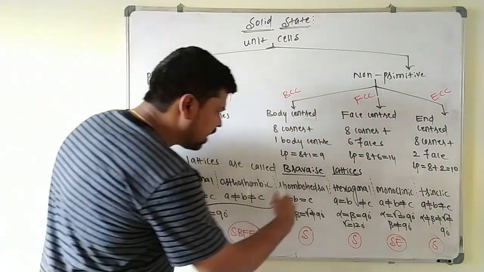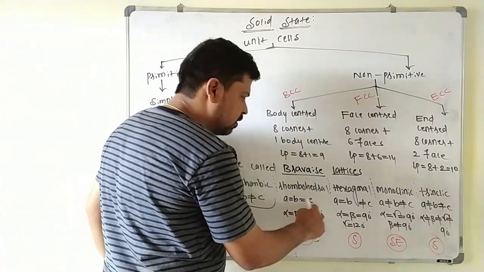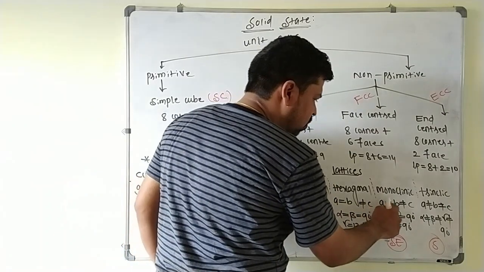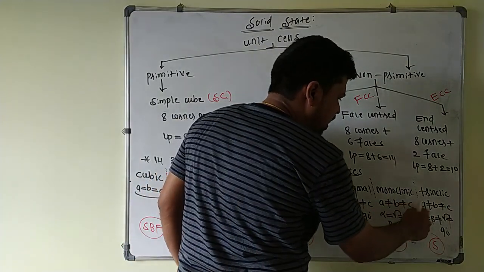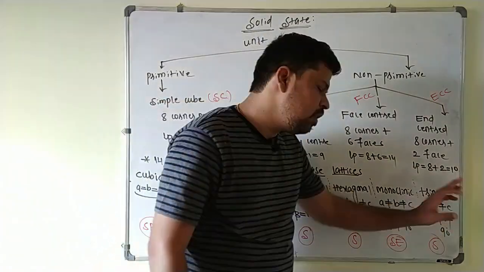The same pattern again you have to repeat. These three sets again you have to repeat: A equal to B equal to C, A equal to B not equal to C, A not equal to B not equal to C. Again it is triclinic, same thing you write, A not equal to B not equal to C here.